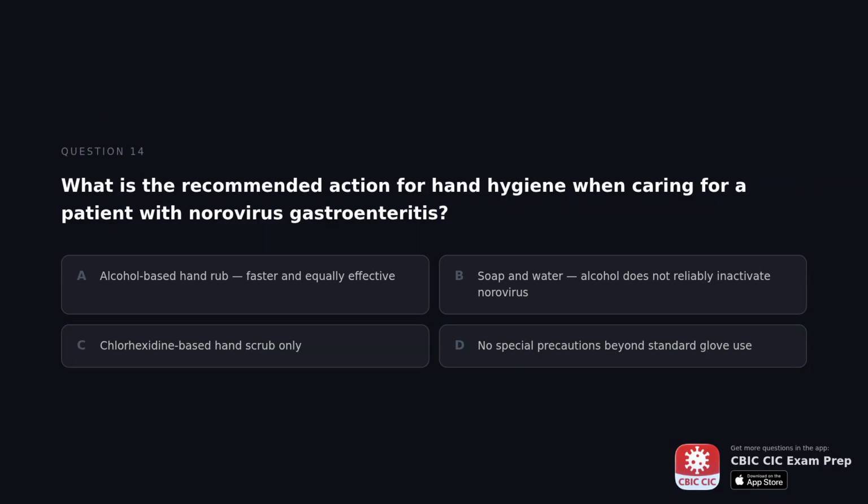What is the recommended action for hand hygiene when caring for a patient with norovirus gastroenteritis? A. Alcohol-based hand rub, faster and equally effective. B. Soap and water. Alcohol does not reliably inactivate norovirus. C. Chlorhexidine-based hand scrub only. D. No special precautions beyond standard glove use.